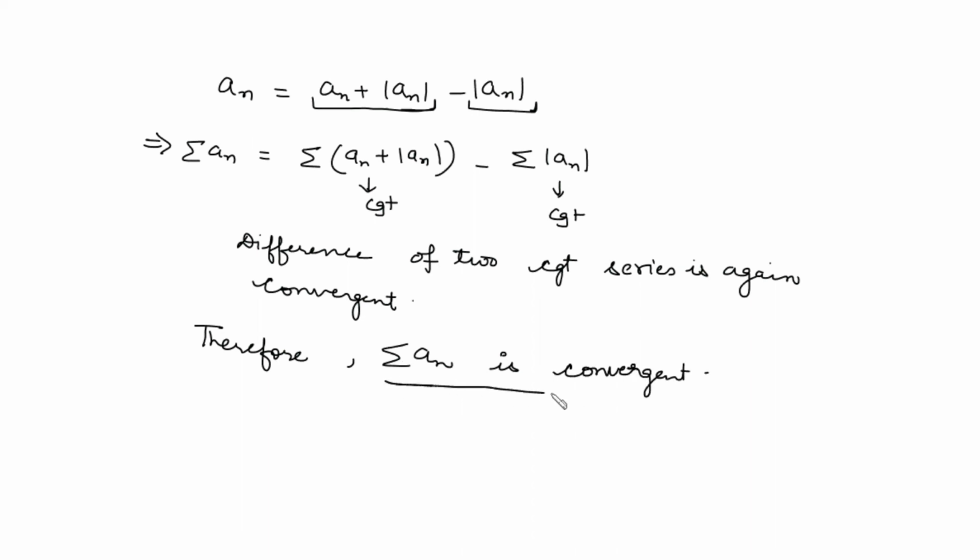So whenever the series converges absolutely, the original series is also convergent, and this is the absolute convergence test. So if we need to check whether the series is convergent or not, we can check its mod. If the series converges absolutely, then by using the absolute convergence test, the original series is also convergent.